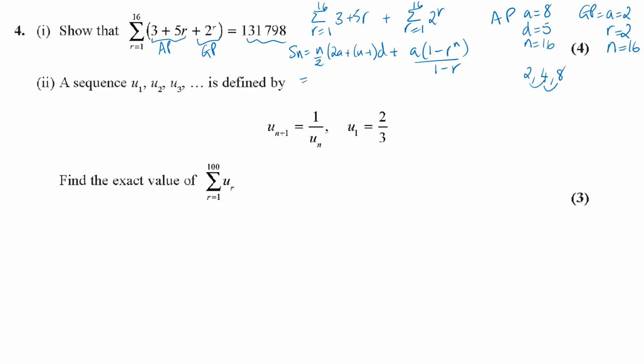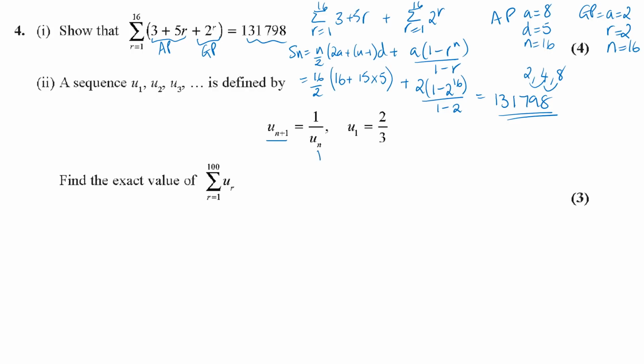n is 16, 16 divided by 2 is going to give you 8 on the front. Double a is 16 plus n minus 1, 15 times 5, our common difference, plus a is 2, 1 minus 2 to the 16, all over 1 minus 2. And if you put all those numbers in your calculator, you do get the 131,798.